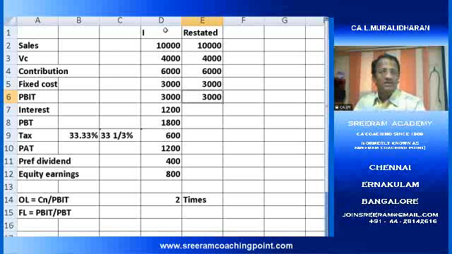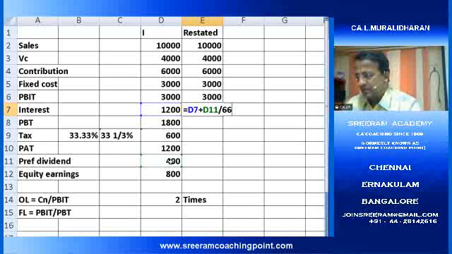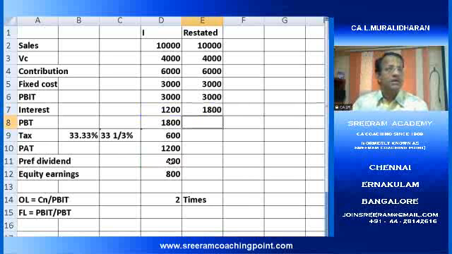What am I doing? Control R. So the right hand side values are simply copied and pasted. And interest is not 1,200. I told you a formula. What was the formula? 1,200 plus preference dividend divided by 66.67%.